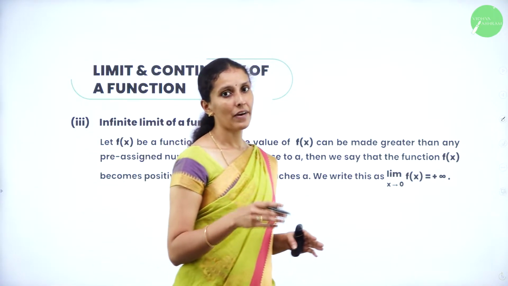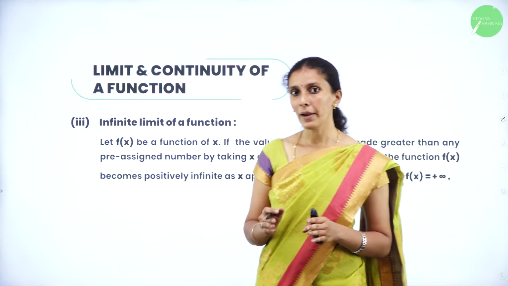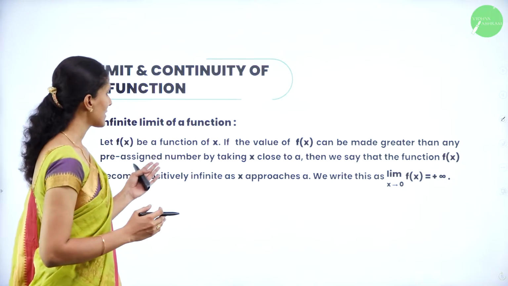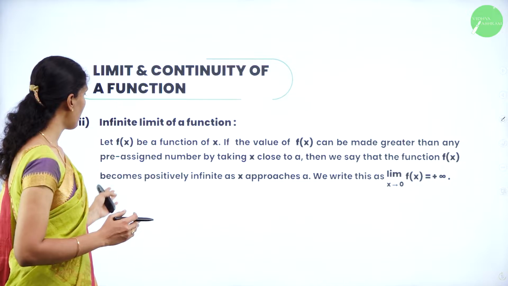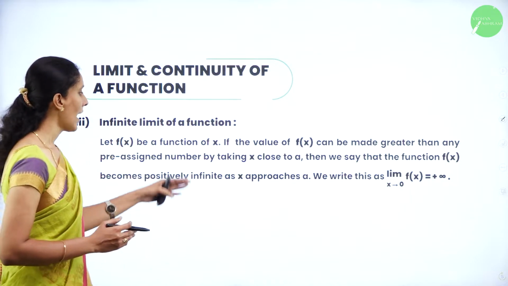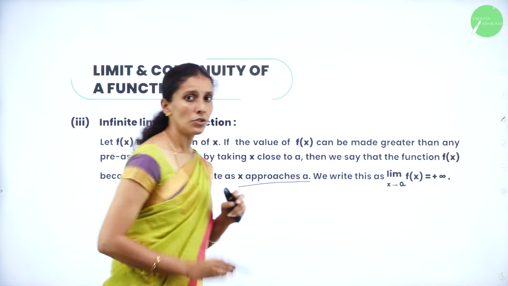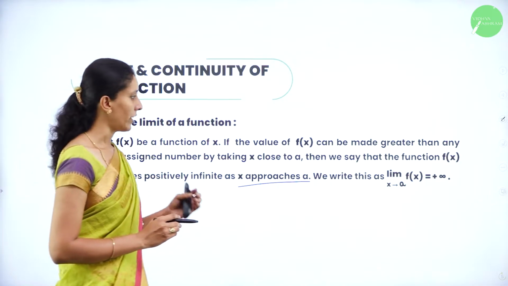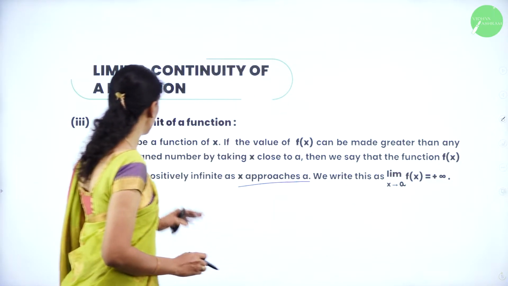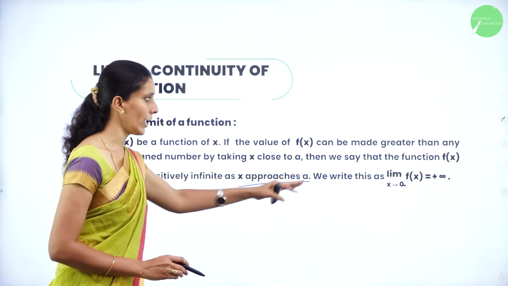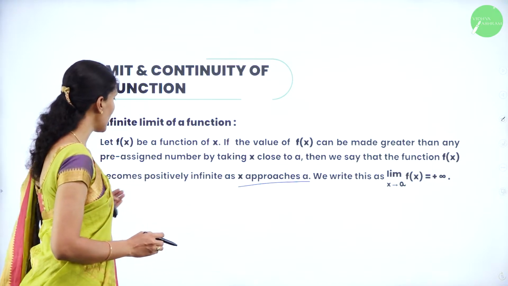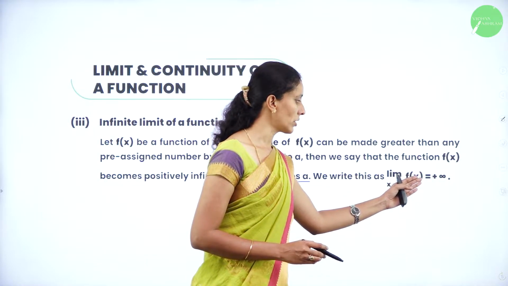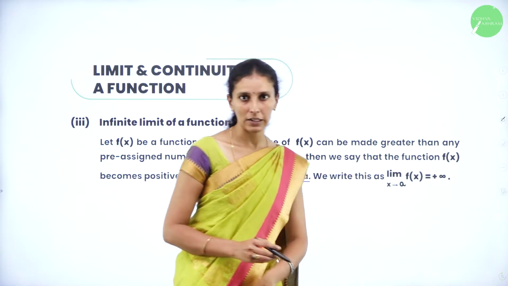The third one is the infinite limit of a function. If we take any value of x as a, whenever x approaches a, we say that the function becomes positively infinite as x approaches a. So what we can conclude is, let f of x be a function of x. If the value of f of x can be made greater and greater as x gets close to a, then we say that the function f of x becomes positively infinite as x approaches a. We write the limit of the function as x approaches a is plus infinity.